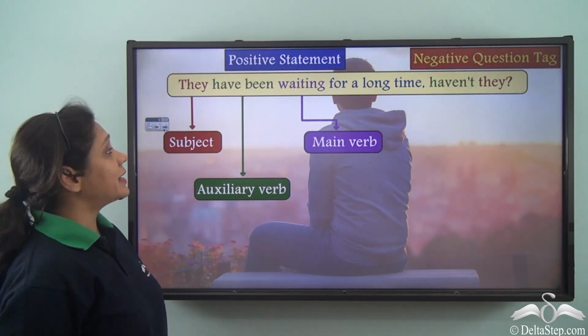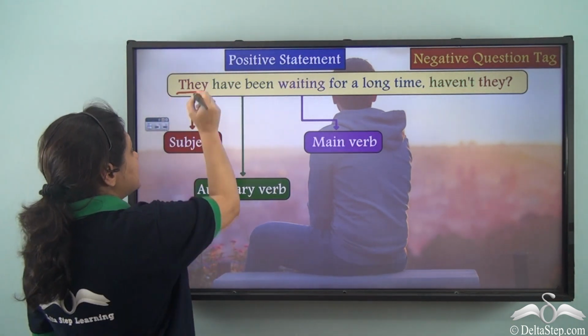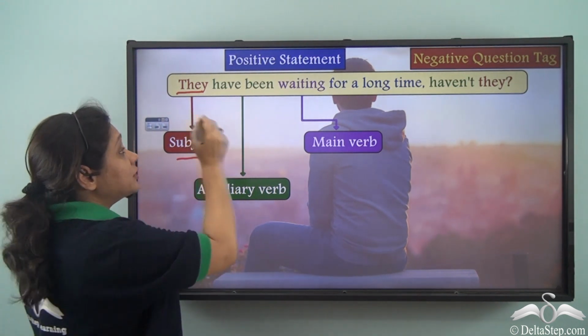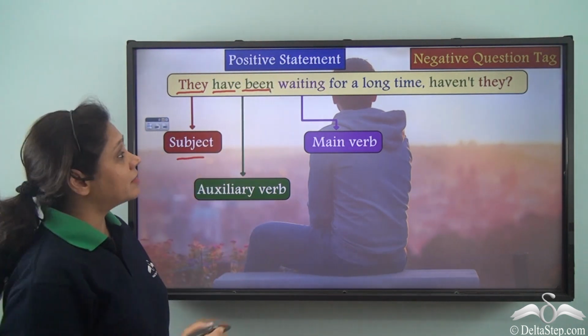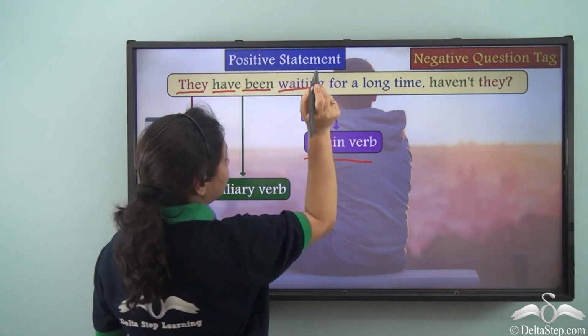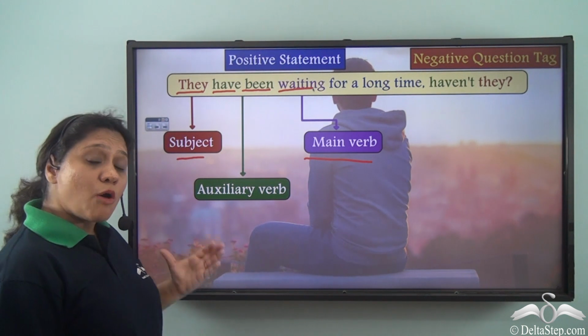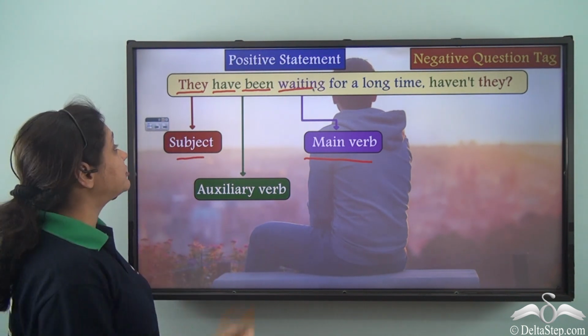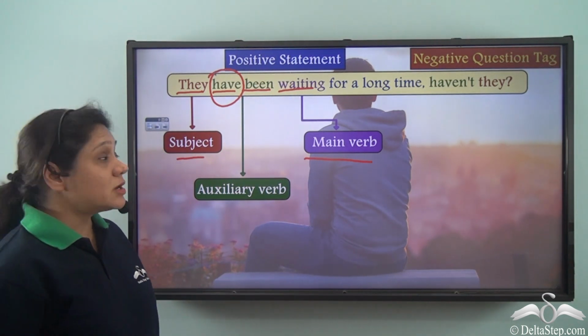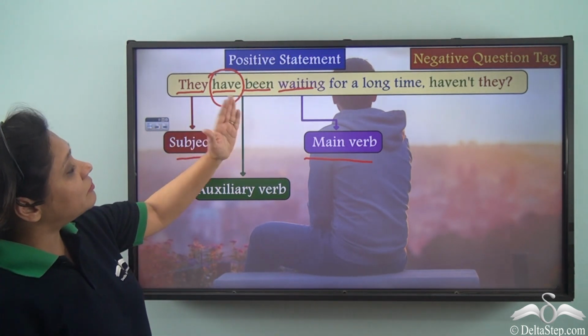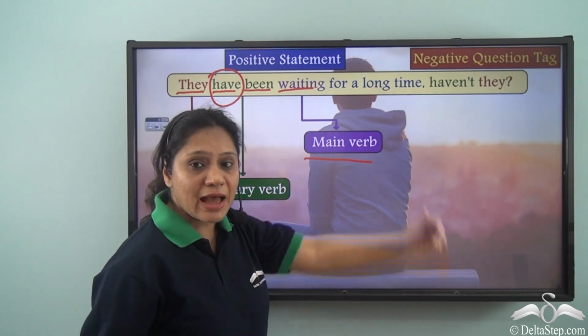Now our positive statement has they as the subject and two auxiliary verbs, have and been, and the main verb as waiting. So how have we formed the question tag? We have taken the auxiliary verb which comes first. So we have they have been waiting for a long time, haven't they?